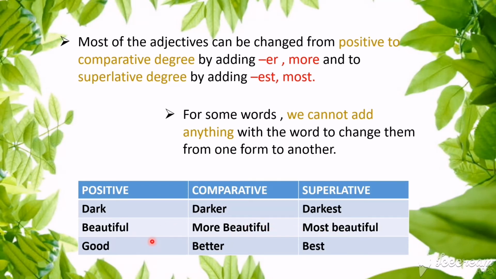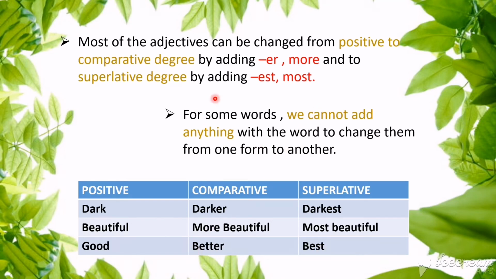And look at the third one, children. For good, you are not adding -er or -est, more or most. You're just changing the entire word. Can you see? Good, better and best. Okay, you're changing the entire word.